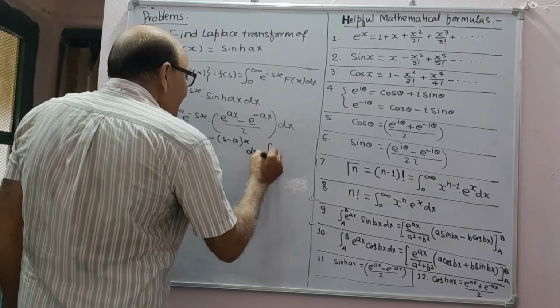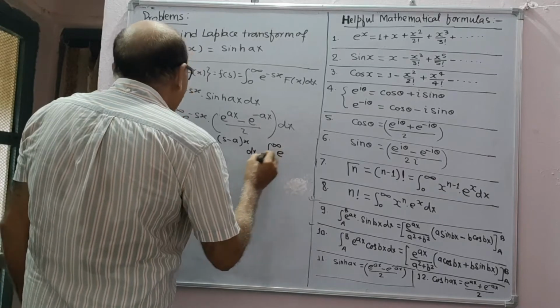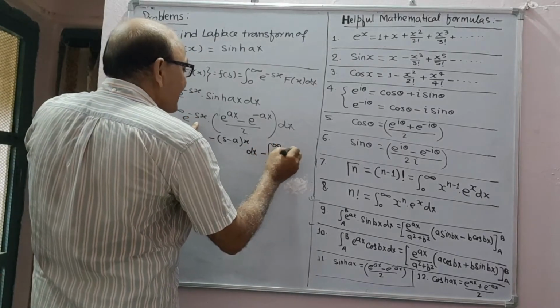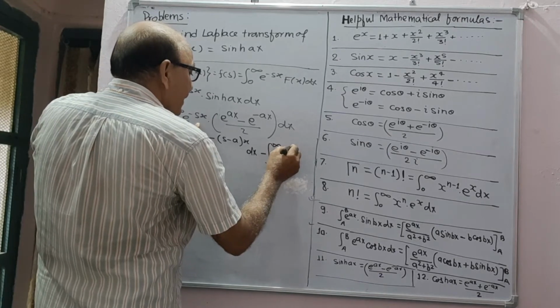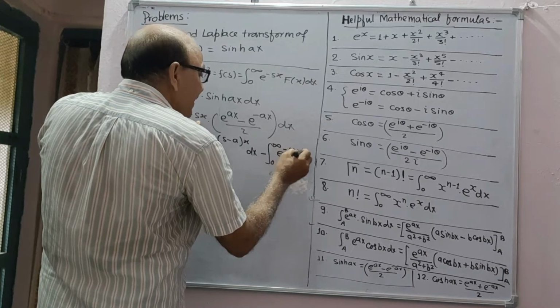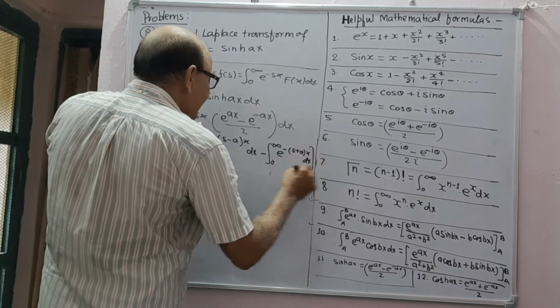Minus the integral from 0 to infinity of e to the power minus this into this, which gives (s plus a) x dx like this.